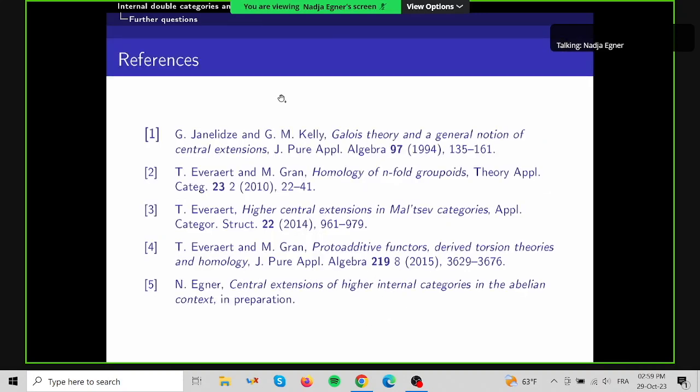Okay, so here are my references: a paper by Janelidze and Kelly, and then a paper by Everaert and Van der Linden from 2010. They also have this paper which studies related things from 2015, and the paper by Everaert.